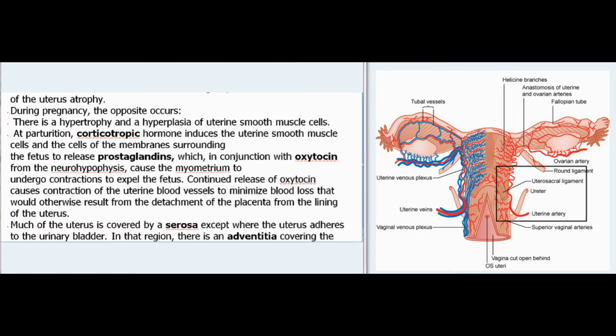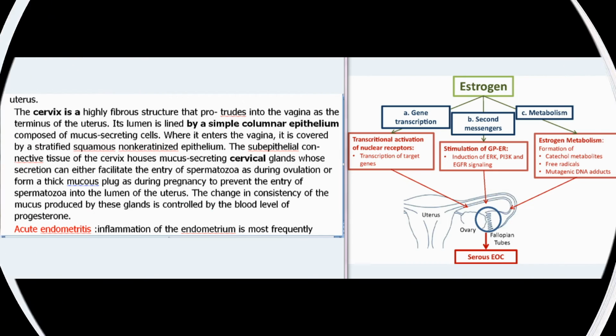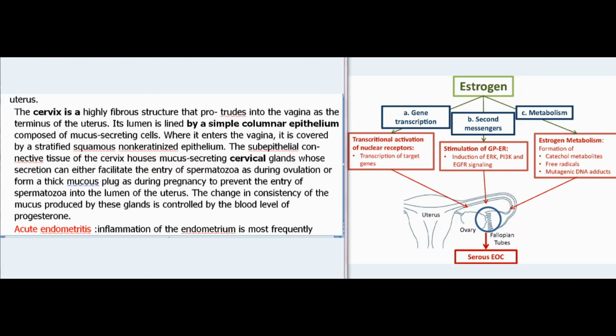Much of the uterus is covered by a serosa except where the uterus adheres to the urinary bladder. In that region, there is an adventitia covering the uterus. The cervix is a highly fibrous structure that protrudes into the vagina as the terminus of the uterus. Its lumen is lined by a simple columnar epithelium composed of mucus-secreting cells. Where it enters the vagina, it is covered by a stratified squamous non-keratinized epithelium.